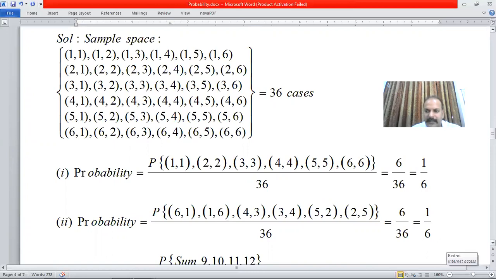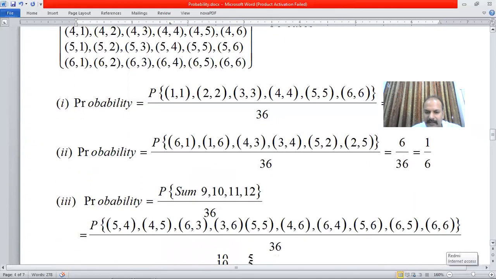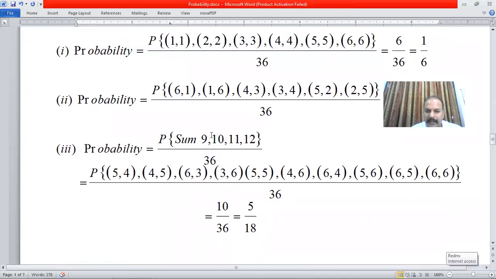And in the third part, we will ask for sum more than 8. Now the maximum possible sum we are having is, in this case, 6 and 6, 12. More than 8. 8 is not used here. More than 8 means 9, 10, 11, and 12. The sum could be 9, 10, 11, 12.